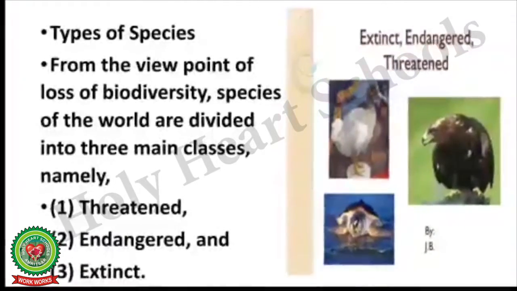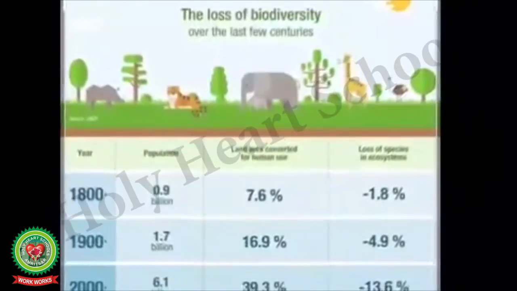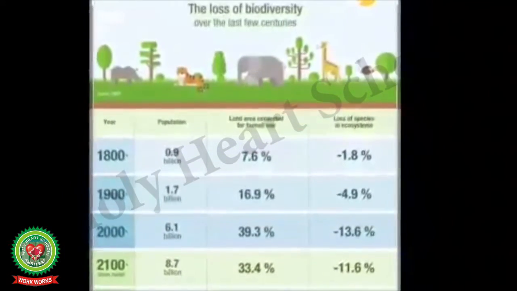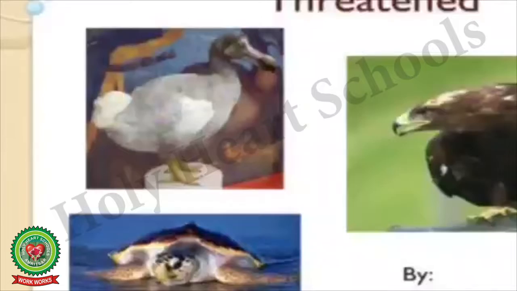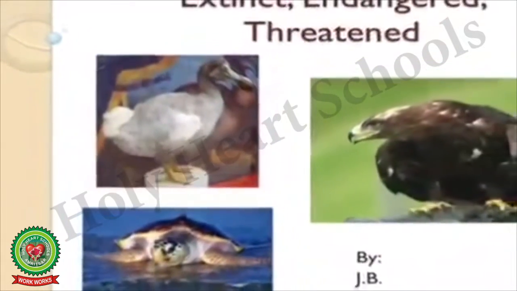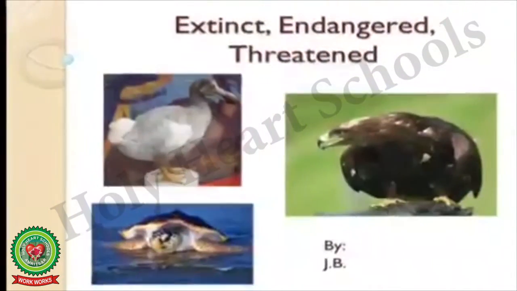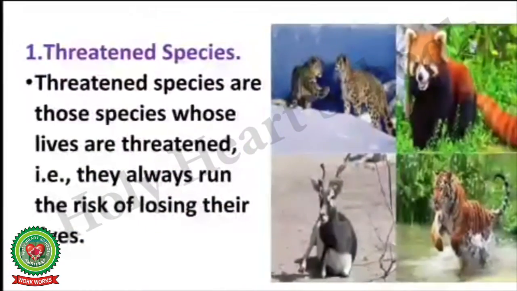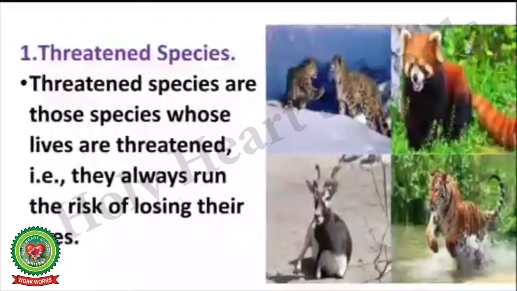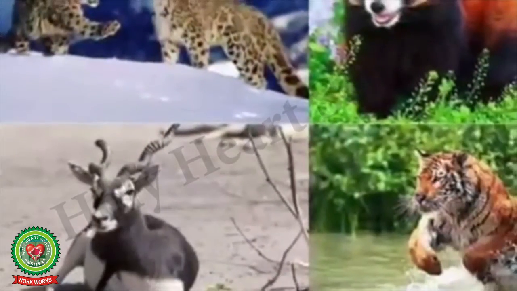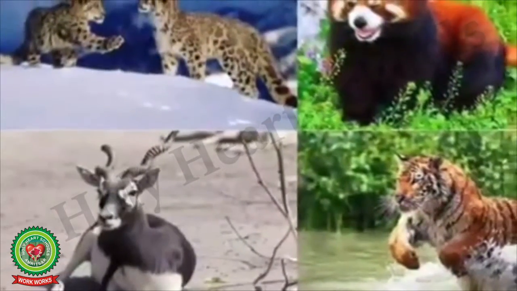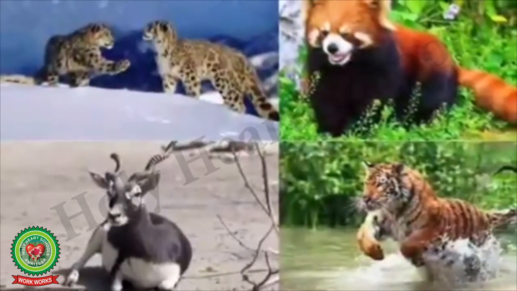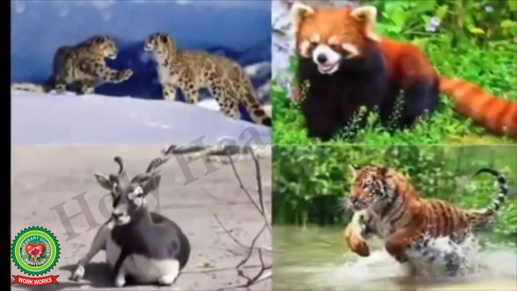From the point of view of loss of biodiversity, species of the world are divided into three main classes. They are threatened, endangered and extinct. Now let us study about the threatened species in detail. Threatened species are those species whose lives are threatened, that is, they always run the risk of losing their lives.